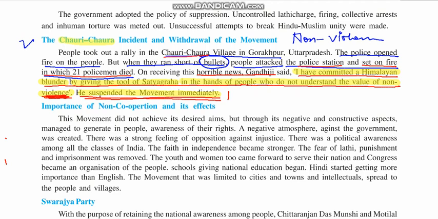He suspended the movement immediately. So we will stop here in this video lecture. Read and understand, and see the video again so that you can understand easily.